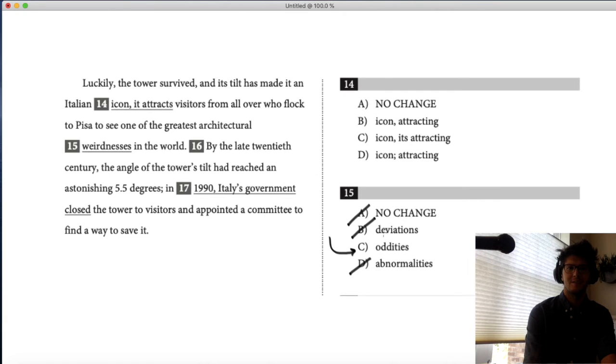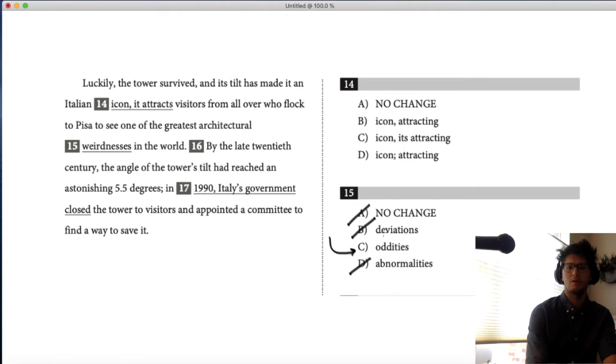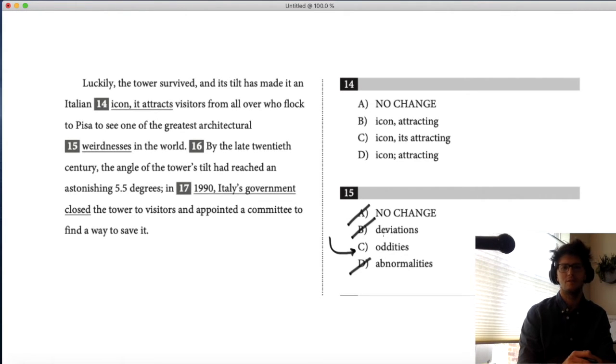It's probably the least politically correct thing in the modern world. But about 100 years ago, there were freak shows, traveling shows that would show oddities. So I don't really like that word, it sounds negative to me, but ultimately it's the best one in this case.